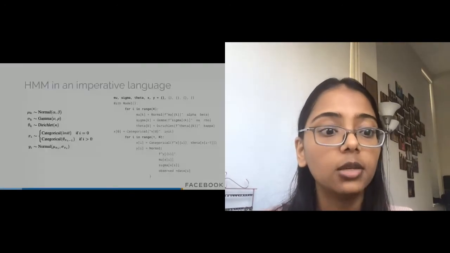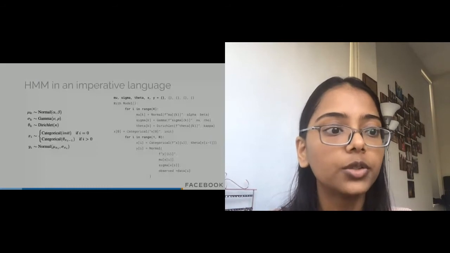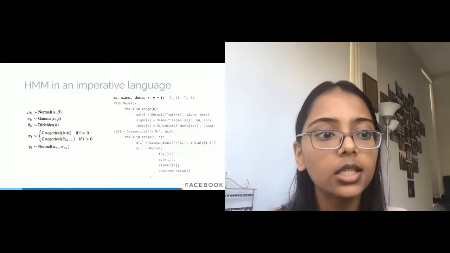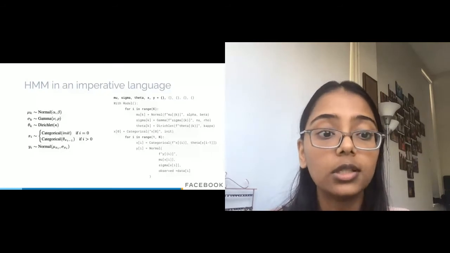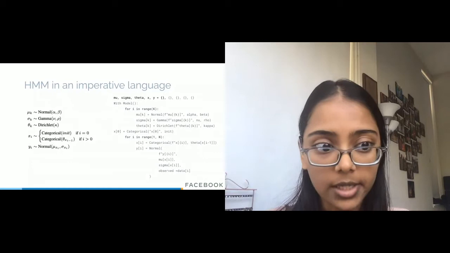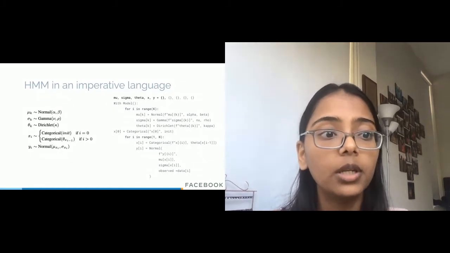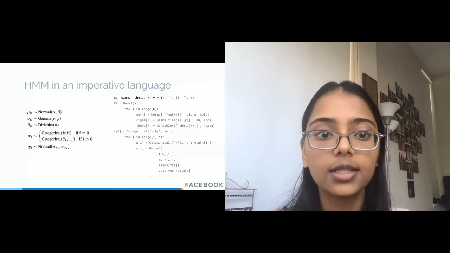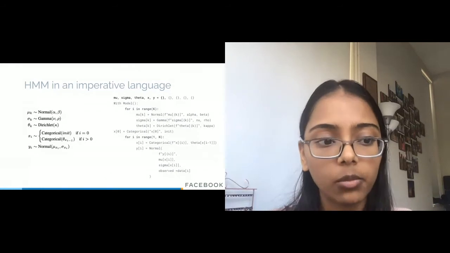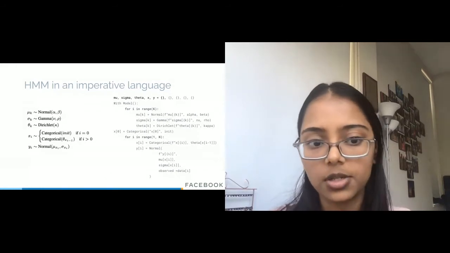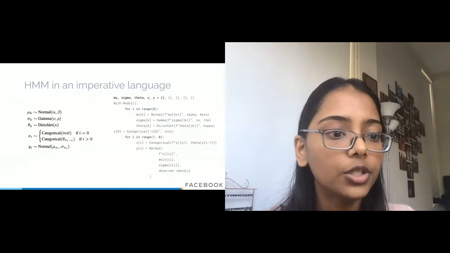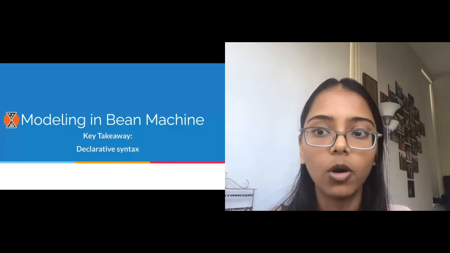In contrast, in the imperative version, we'll write the model as follows. If we have k hidden states, we loop over k and sample mu, sigma, theta for each state. We then loop over all n, which is the sequence length, sample the hidden state, and then pass in our observations to the y's. Note that we provided an order in which to sample variables. For example, sigma of each state was sampled after its mu. We had to know n when writing up the model, and we had to also pass in strings to identify variables. Okay, so the key takeaway so far is that in Bean Machine, we write models in a declarative style.